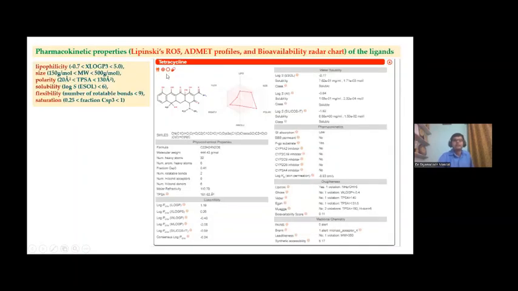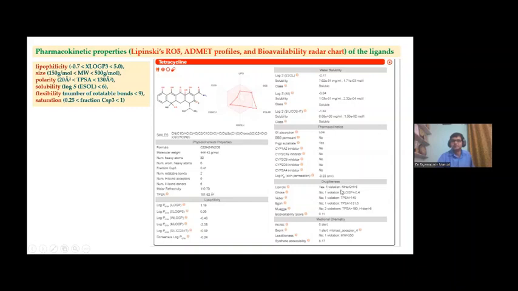And for the standard drug tetracycline, we are seeing that only polarity, that means the topological polar surface area, is high, greater than 130 angstrom squared. Still, it obeys the Lipinski rule with only one violation, for the number of hydrogen bond donors, which is greater than 5.